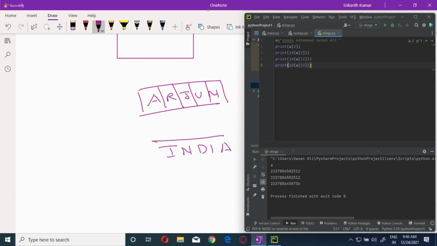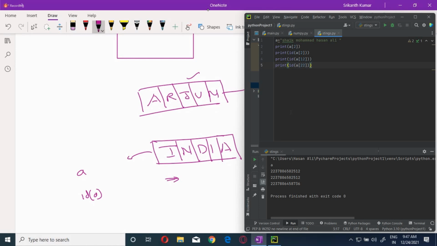India will be stored in a different memory location. Now ID of A means this is the hostel address. And ID of B means this is this hostel address.